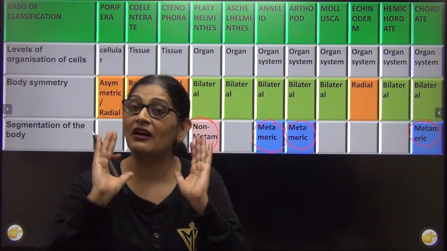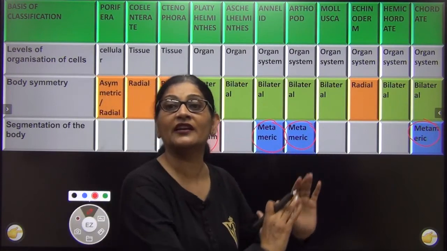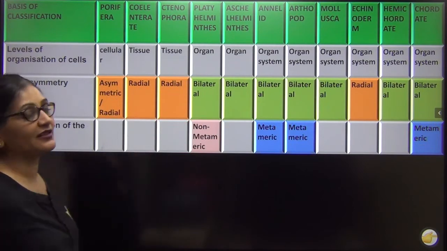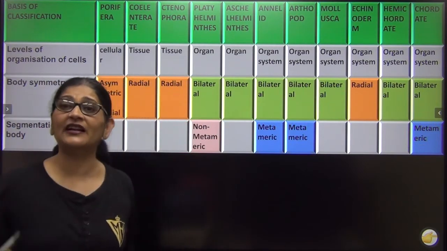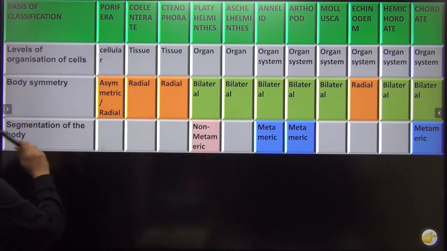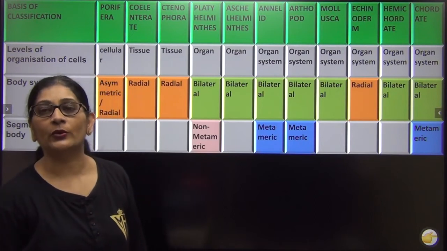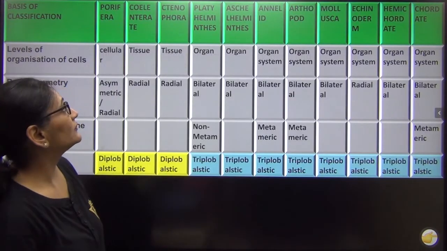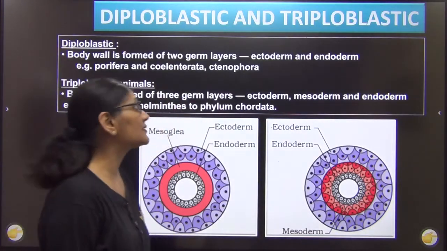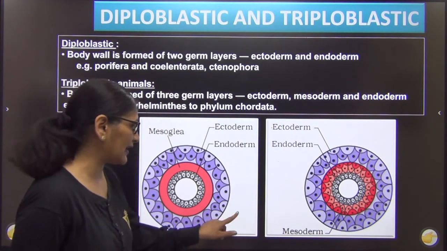See, such a lovely way when you study like this, when you know the basis of classification and when you learn it in a comparative manner, see how you come to know so many characters effortlessly. So we have done 3 bases, right? What are those? Level of organization, body symmetry and segmentation. We have already done. Now next we are going to do is germ layers. Now what are germ layers? Diploblastic and triploblastic. This is the next basis of classification.